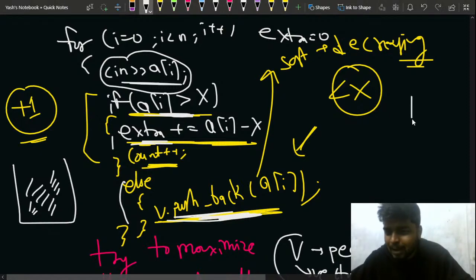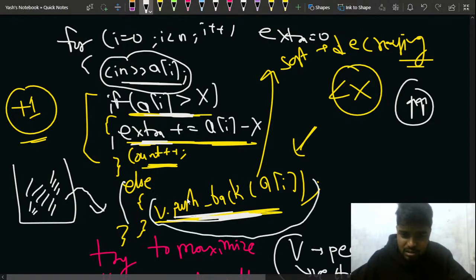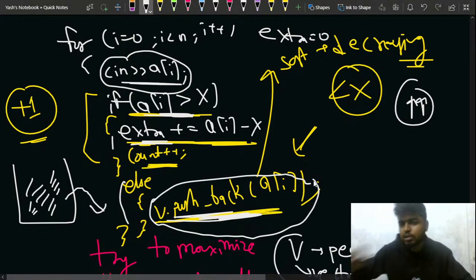And if I want to maximize the number of wealthy people, I'll redistribute this wealth among these people in descending order, because the person who is very close to the poverty line, who is very close to being wealthy, will need a lesser amount. So if the person needs a lesser amount and then another person needs a lesser amount, if I distribute this way, then I can maximize the number of wealthy people, right?